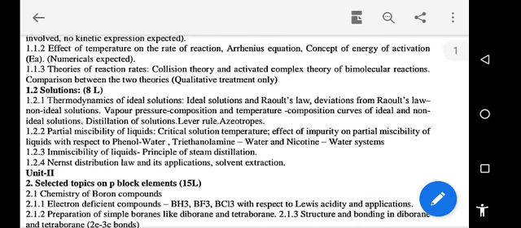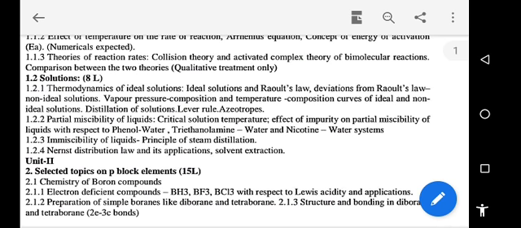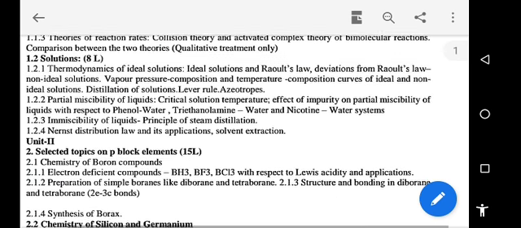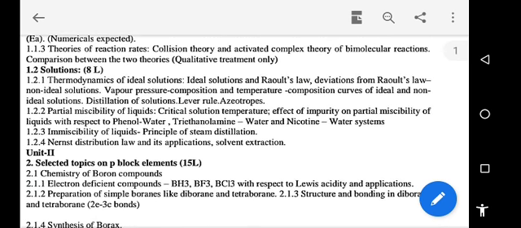Effect of temperature on the rate of the reaction, Arrhenius equation, concept of energy of activation, numericals expected. Theory of reaction rate: collision theory, activated complex theory of bimolecular reactions, and comparison between the two theories, qualitative treatment only.